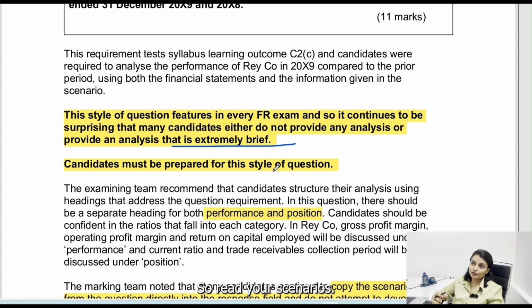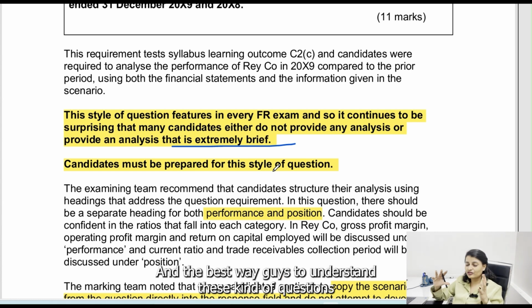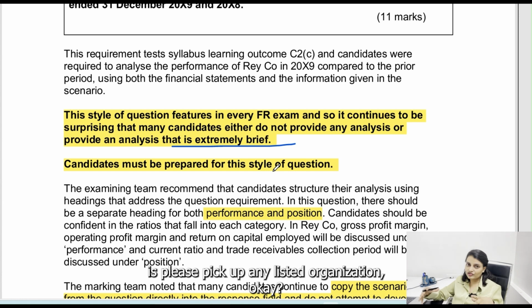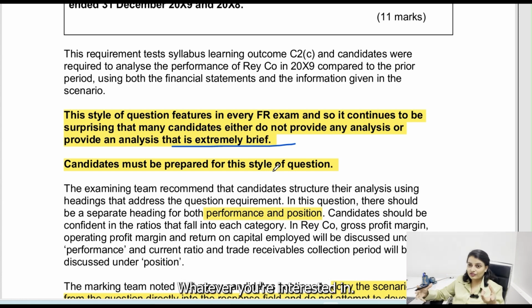So read your scenarios, and the best way, guys, to understand these kinds of questions is to please pick up any listed organization, whatever you're interested in.